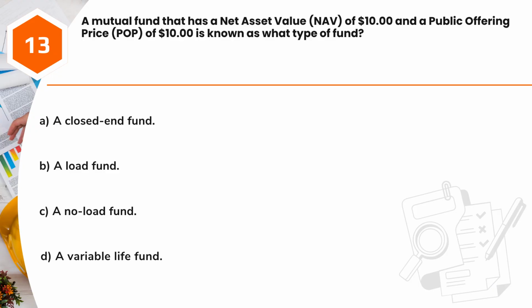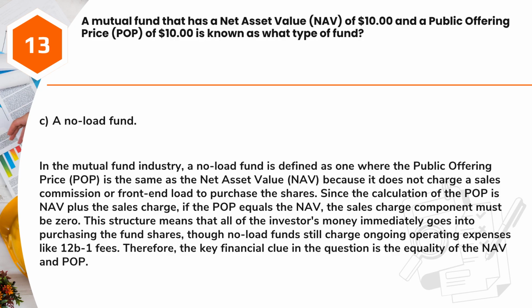Question 13. A mutual fund that has a net asset value, NAV, of $10 and a public offering price, POP, of $10 is known as what type of fund? A. A closed-end fund. B. A load fund. C. A no-load fund. D. A variable life fund. Answer, C. A no-load fund.